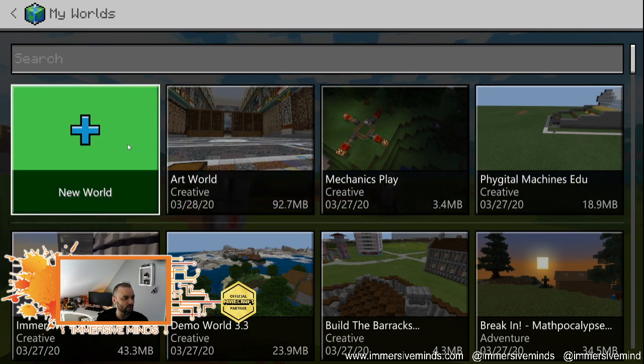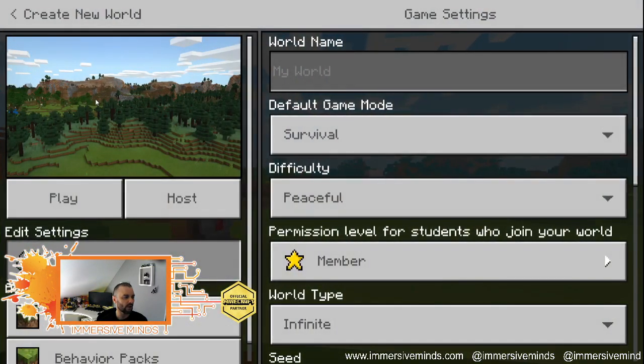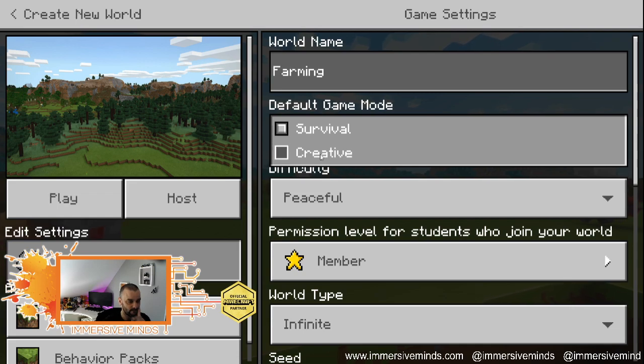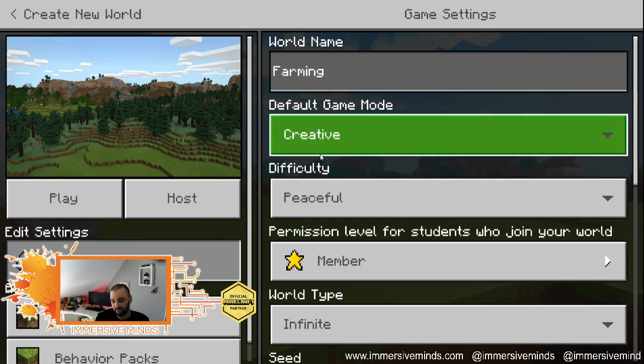So let's go into a new world and let's just build. I always start with a new world just to keep everybody learning, you know, to get into the habit of, if you're going to create a new world, we're going to test this. So we're just going to call this farming. We're going to make that creative because I'm going to be in creative mode and I don't want to have to go into survival mode.